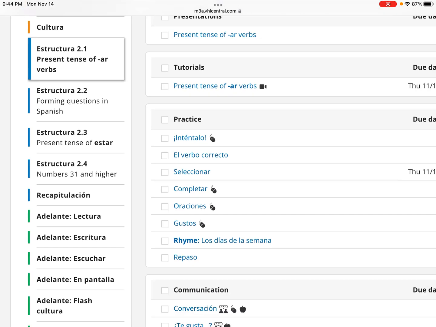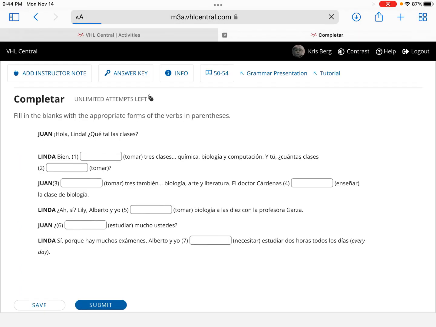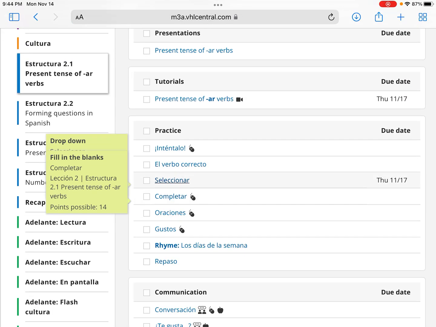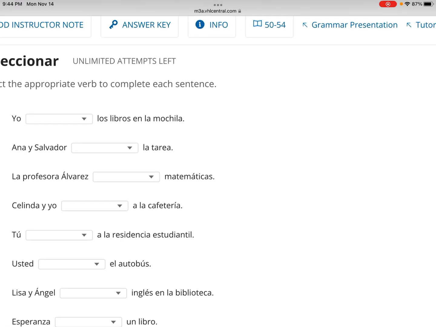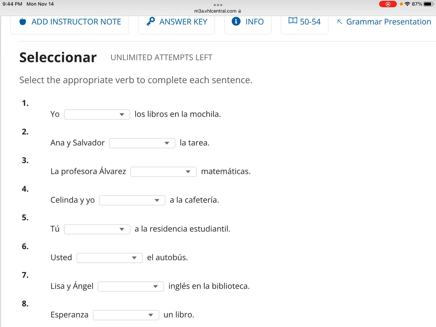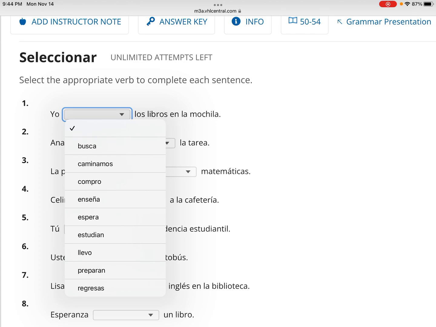As we look at those assignments, the tutorial is pretty easy. Just watch that. Seleccionar. Oops, wrong one. Seleccionar. You just have to choose which verb makes sense, based on the ending of the verb and the meaning of the verb. We know that verbs end in O after your verb notes today. You'll be able to figure out that we need something that ends in O. Like, I blank the books in the backpack. We have compro, means I buy them, or llevo, I carry.